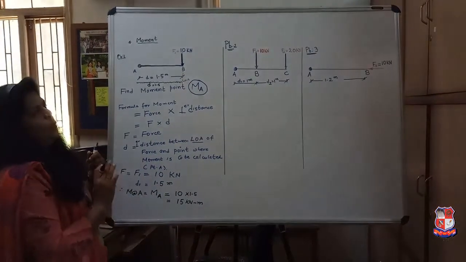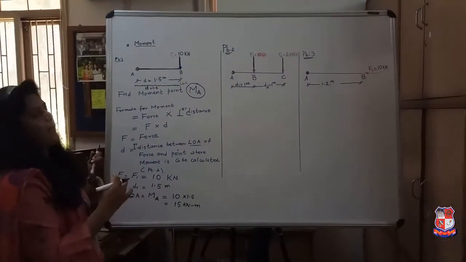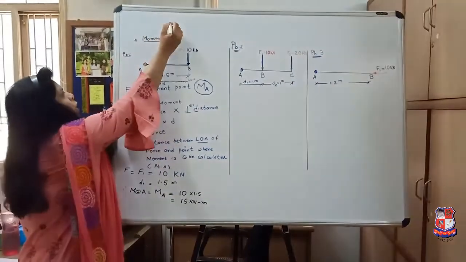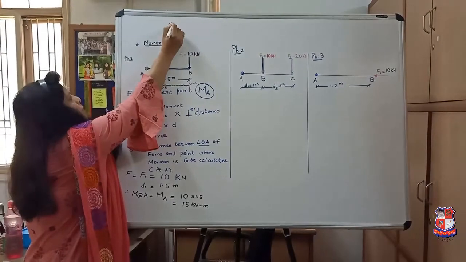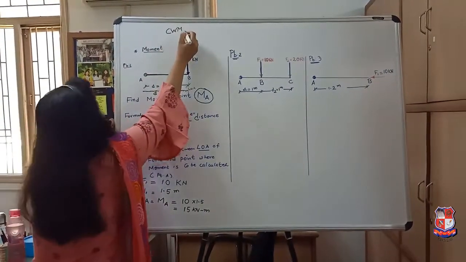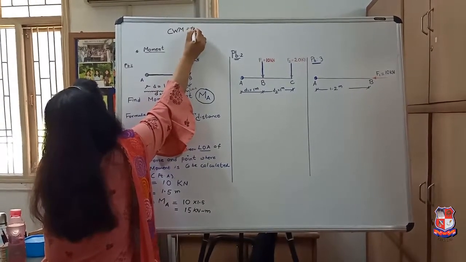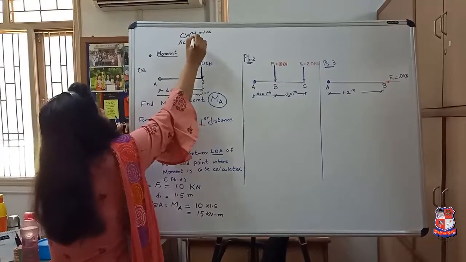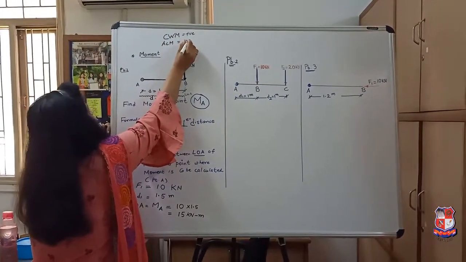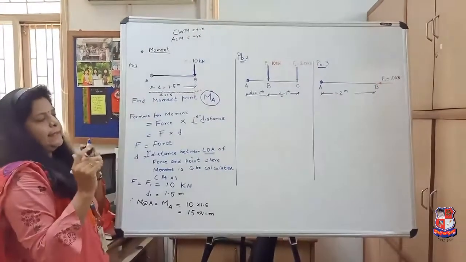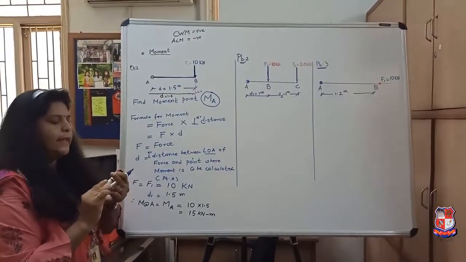Now, whether it is clockwise or anti-clockwise. As I already mentioned, clockwise moment we will consider as positive and anti-clockwise moment we will consider as negative. How do we find out clockwise or anti-clockwise? First is the right hand thumb rule.